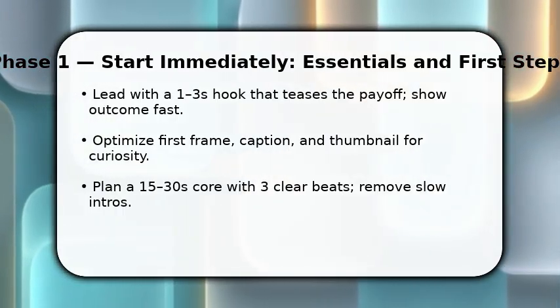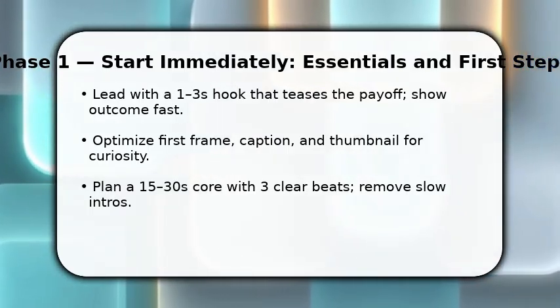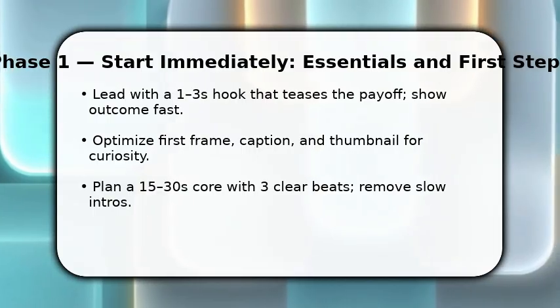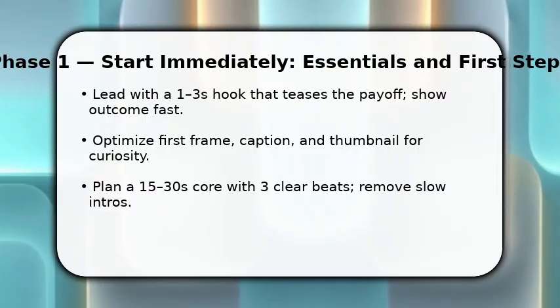Then structure a 15-30s core with 3 clear beats: set expectation, deliver value, and tease continuation. This keeps watch time rising and primes the algorithm for more distribution.